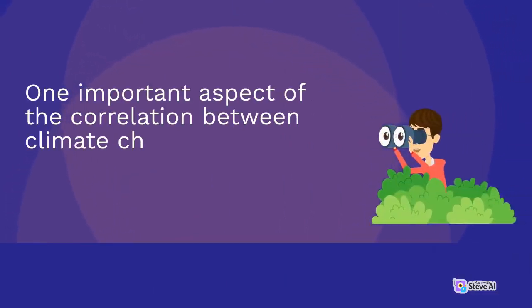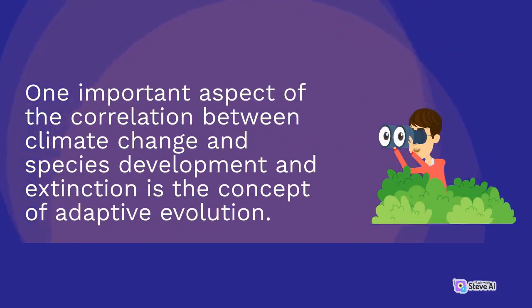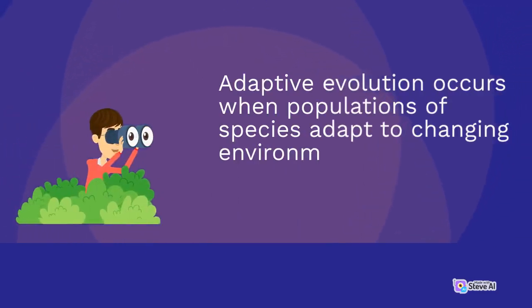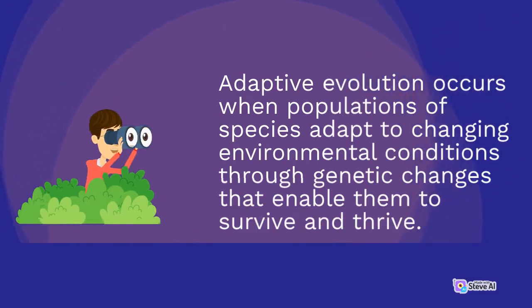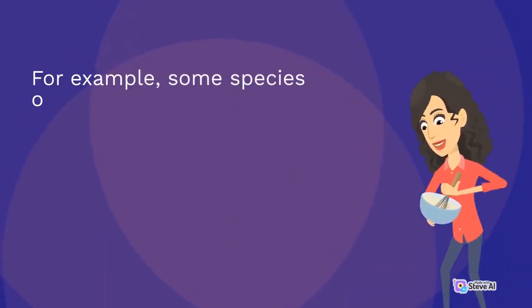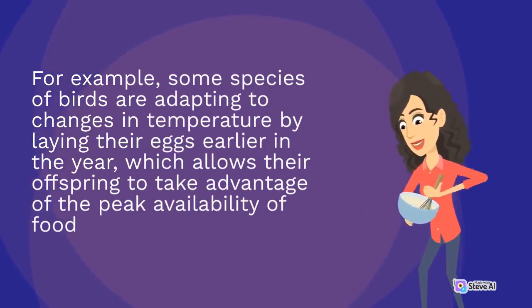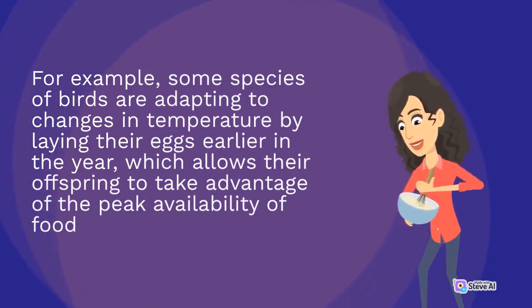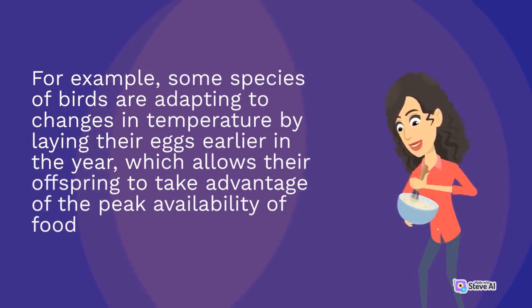One important aspect of the correlation between climate change and species development and extinction is the concept of adaptive evolution. Adaptive evolution occurs when populations of species adapt to changing environmental conditions through genetic changes that enable them to survive and thrive. For example, some species of birds are adapting to changes in temperature by laying their eggs earlier in the year, which allows their offspring to take advantage of the peak availability of food.